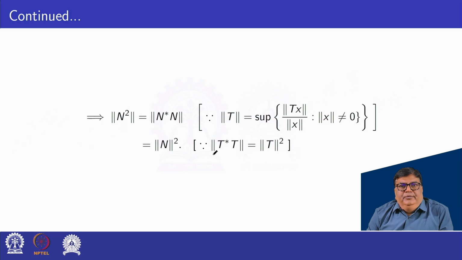Already we have proved norm T star T is equal to square of norm T. So this can be written as square of norm N. So here we have proved norm N square is equal to square of norm N.